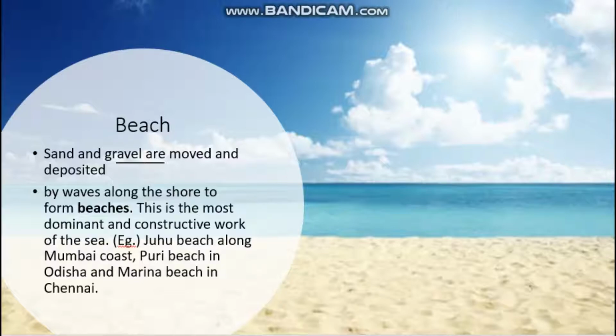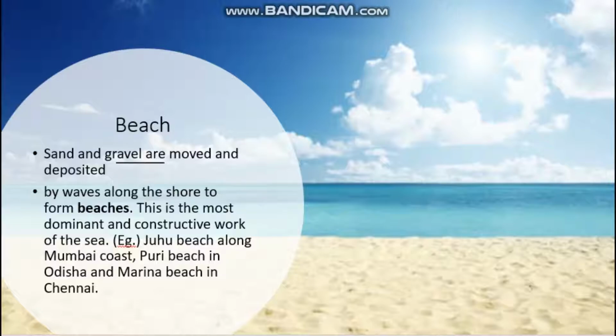For example, which is the most important beach in Chennai? You all know the famous beach in Chennai is Marina Beach. Like that, in Mumbai, Juhu Beach, and in Odisha, Puri Beach. Listen, what do you mean by beach? Sand and gravel are moved and deposited by waves along the shore to form beaches. This is the most dominant and constructive work of the sea. Examples: Juhu Beach along the Mumbai coast, Puri Beach in Odisha, and Marina Beach in Chennai.